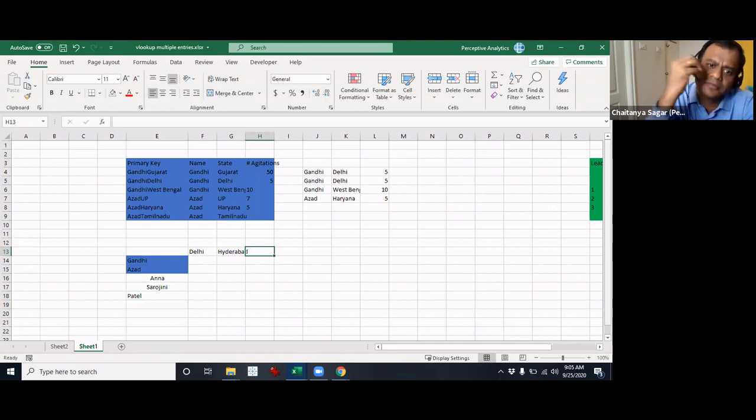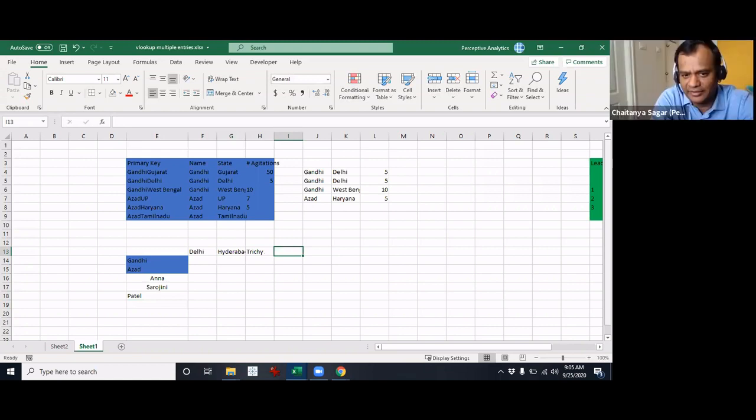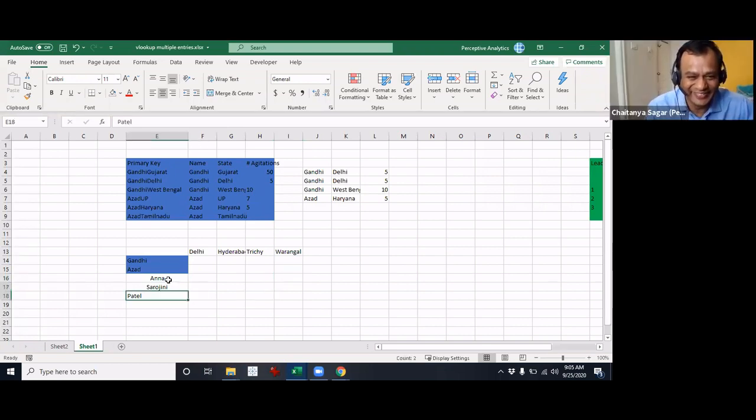We'll have Chennai. Which is your closest city, Jairam? Trichy. Okay. And for Jagadish, we'll have Warangal. He'll keep telling Warangal and Karimnagar. Warangal is good. I'll take Warangal, no confusion.